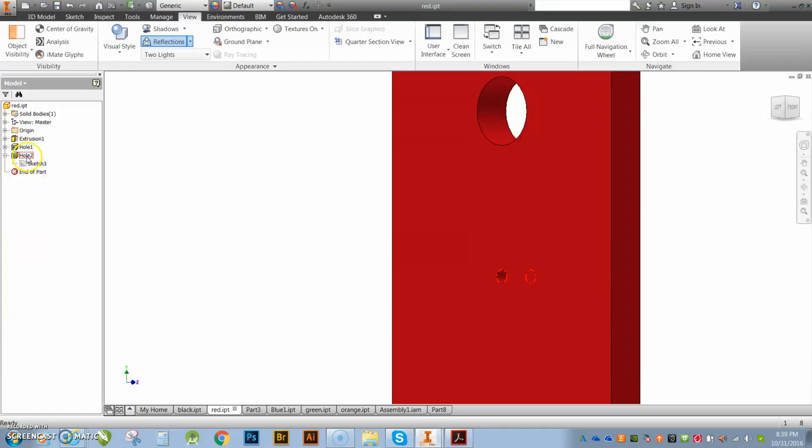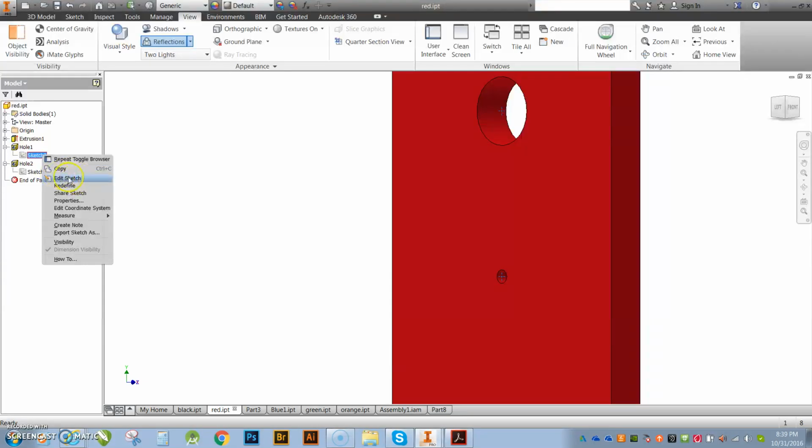Notice how I hover and that hole is located right here. Okay, so here I can see it. There I can see the sketch. Go to the second hole. Here I can see that hole and I can see that sketch. If I right click on these, I can go to copy, I can edit the sketch, I can redefine. There's a lot of things that I can do, but the big one right now that I want to show you guys is edit the sketch.